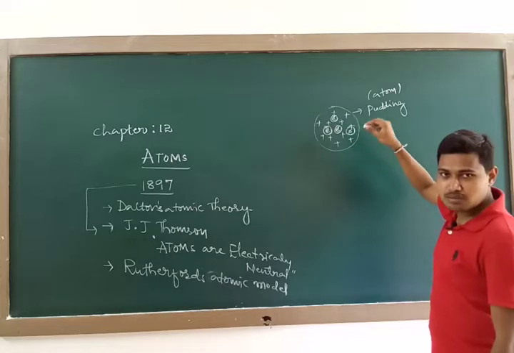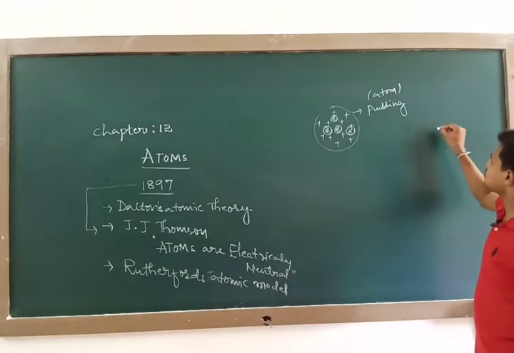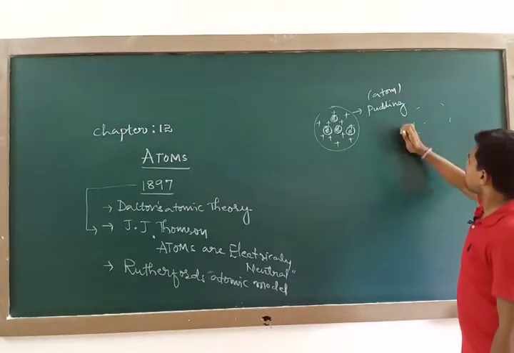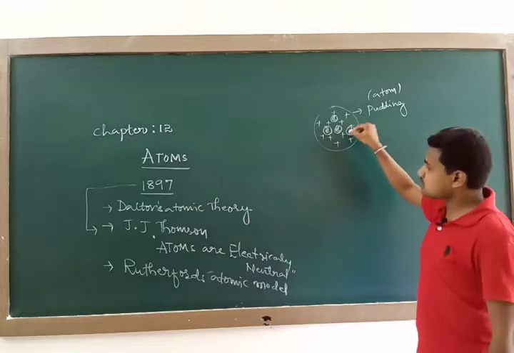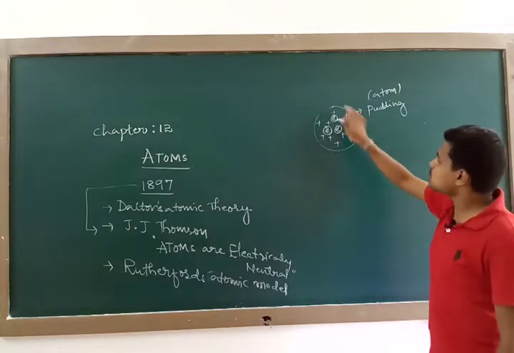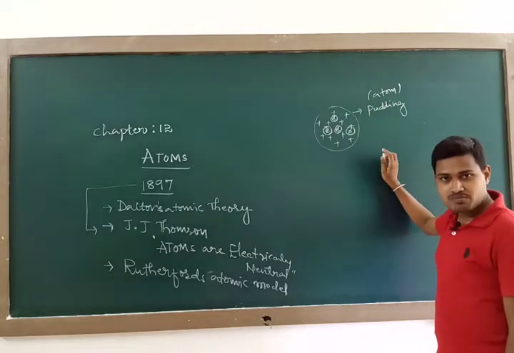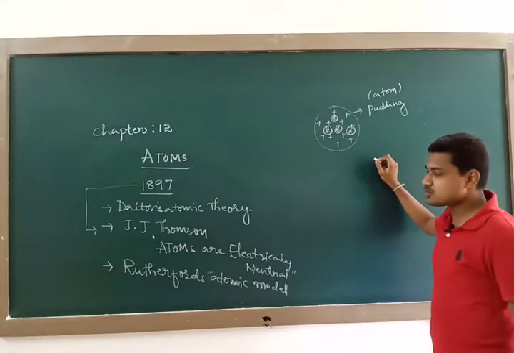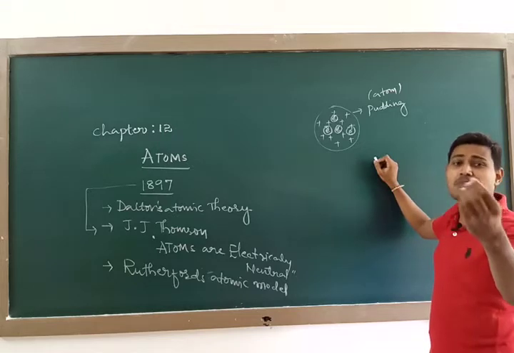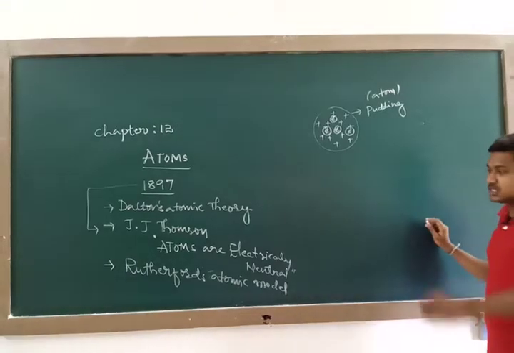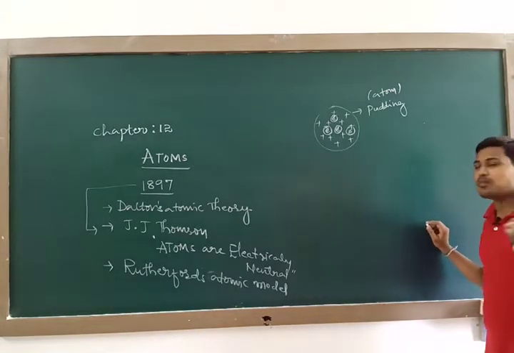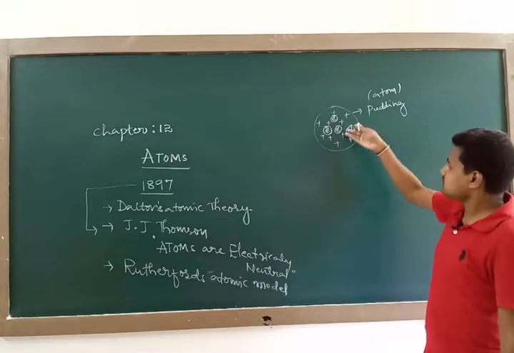Plums means the garnished fruits on that pudding. Like that, electrons are like plums, where positive charge is the entire sweet dish, that is the pudding. Hence we sometimes call J.J. Thomson's atomic model the plum pudding model. This is the reason.